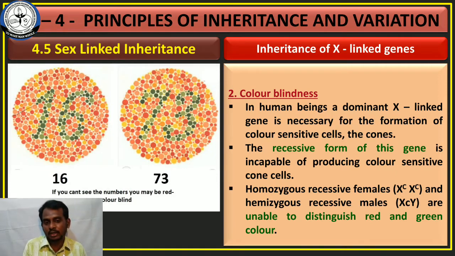Okay, let's move on to the topic. What is meant by color blindness? Some persons who have a defective X gene are unable to differentiate the green and red color. That defect is called color blindness.